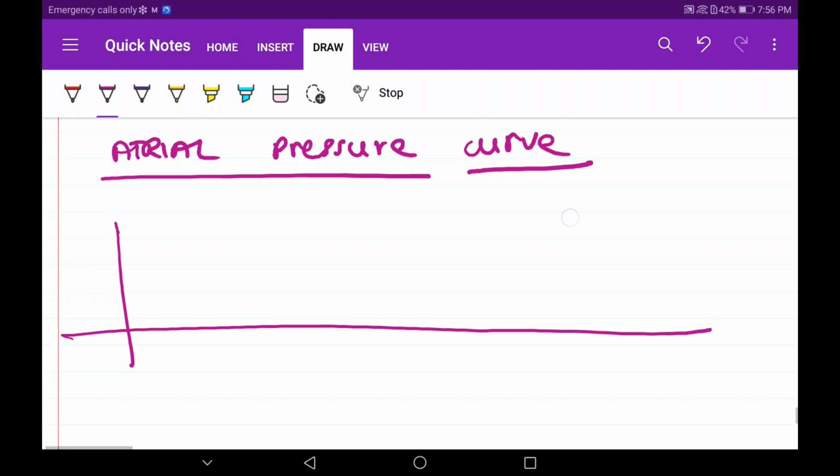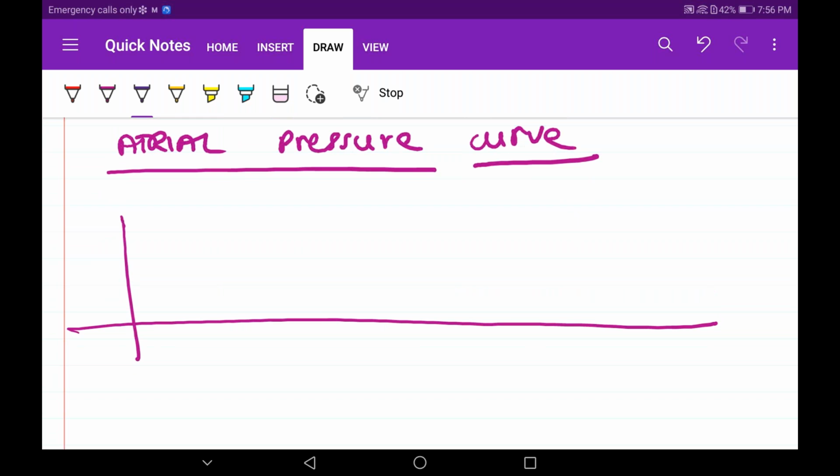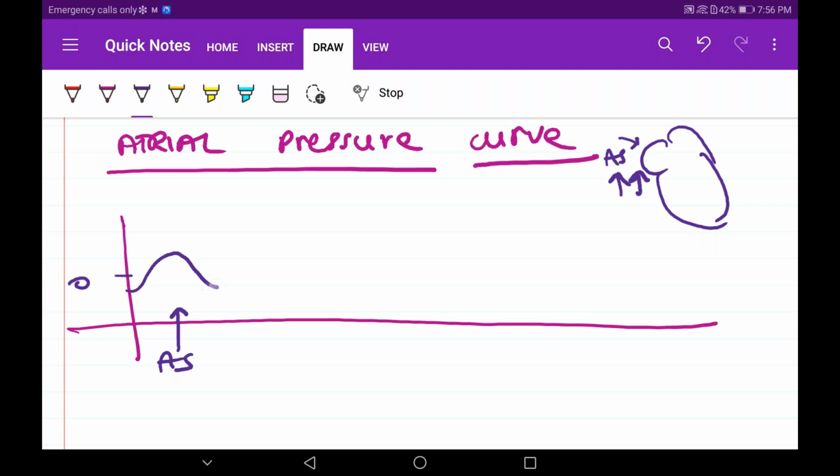Okay. Let's start. First, we will start from atrial systole. Now, in our heart, initially we will start with the atrial systole. When atrial systole occurs, what will happen to the pressure, guys? Increases, right? So initially, suppose I'll put some value 0 or something. Initially in the atrial systole over here, it will produce a wave like this.